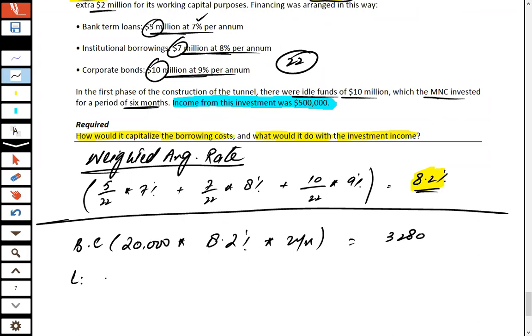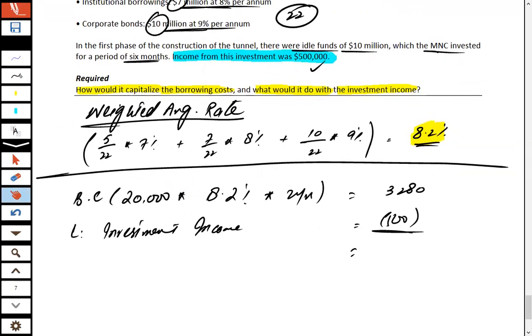And from this borrowing cost, do deduct the investment income. And what exactly is this investment income? That's 500, which the entity received by investing the idle funds on a temporary basis. Net borrowing cost is calculated as 2,780.